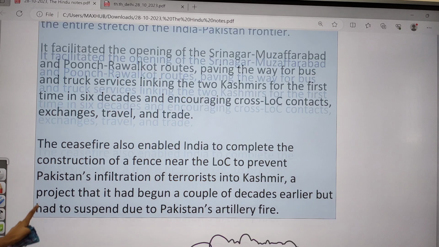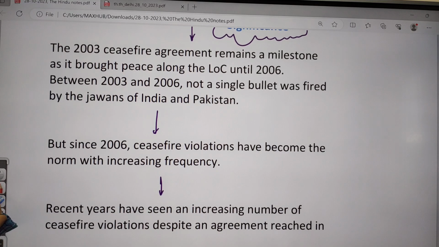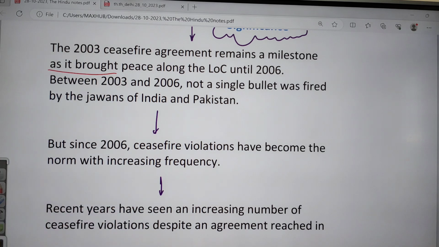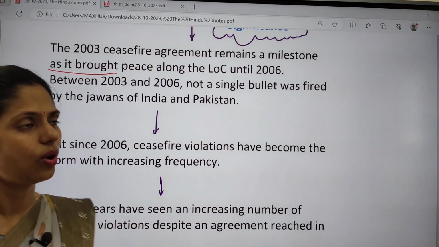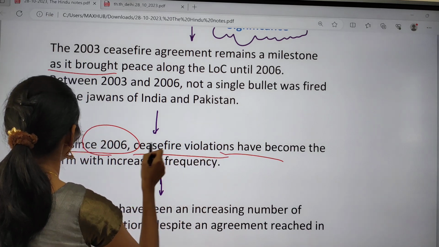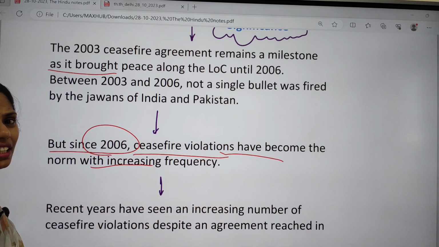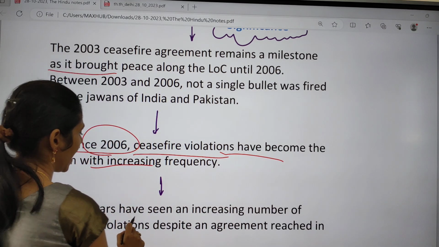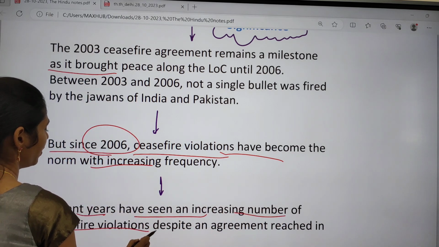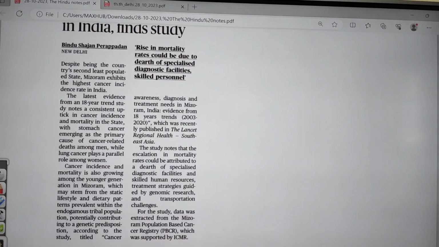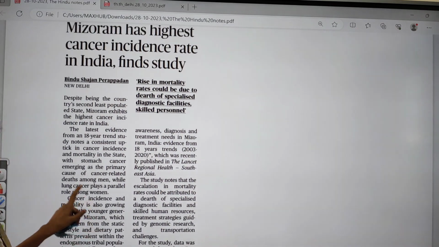So what is the significance of this agreement? The 2003 ceasefire agreement is a milestone because it brought peace on the LoC, the Line of Control. But since 2006 onwards, ceasefire violations have become the norm with increasing frequency. In recent years, we have seen an increasing number of ceasefire violations despite the agreement. So even though they came up with an agreement, in recent years there have been violations across the LoC. This is something you have to remember.